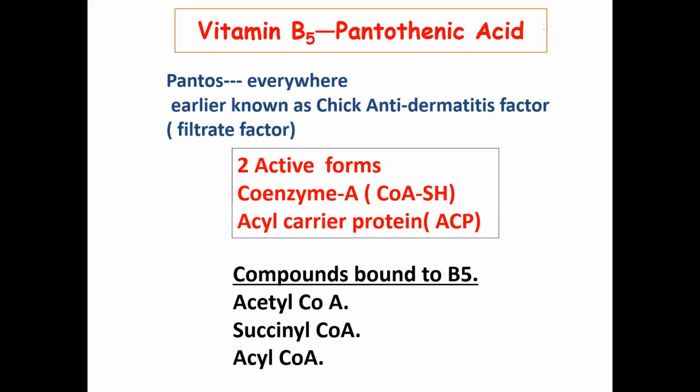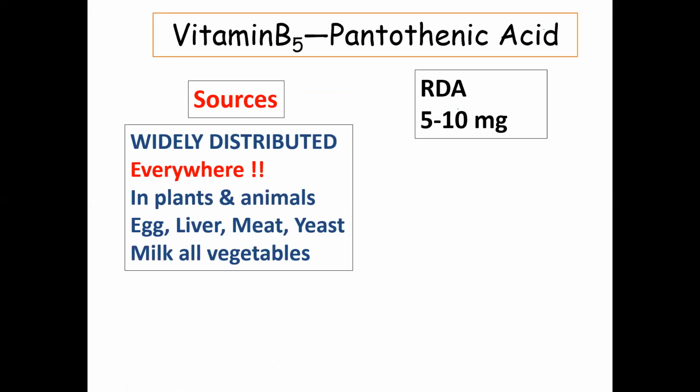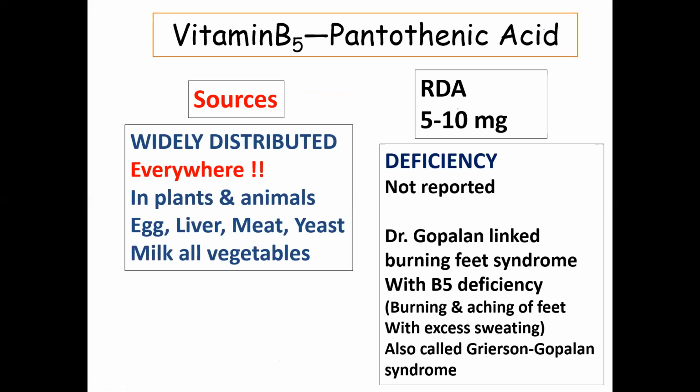The compounds that are bound to pantothenic acid, or coenzyme A, are acetyl-CoA, succinyl-CoA, and acyl-CoA. So these are very useful products. Acetyl-CoA is the main integrating component of all the metabolisms. As the name itself suggests, panto means everywhere. So it is present in plants and animals, in egg, liver, meat, yeast, and all vegetables. And RDA for that is 5 to 10 milligram.